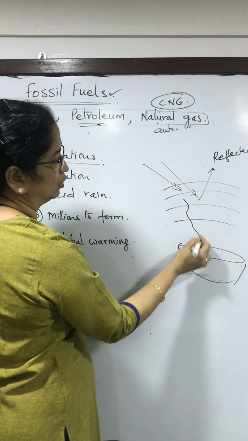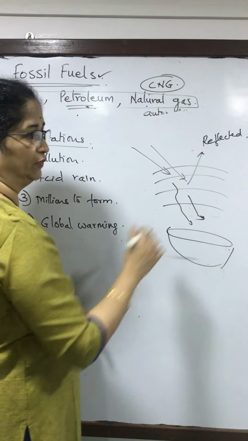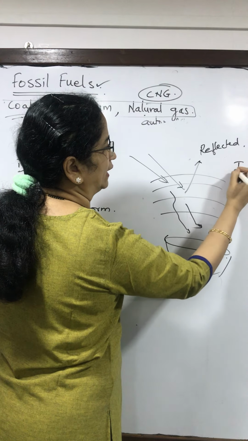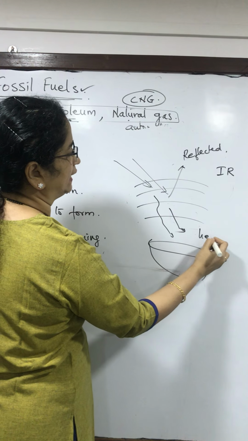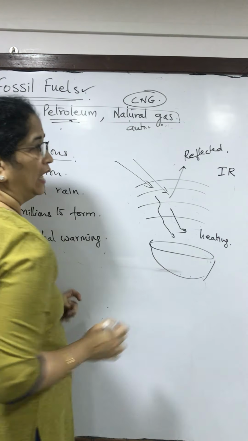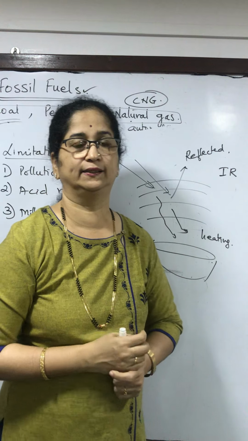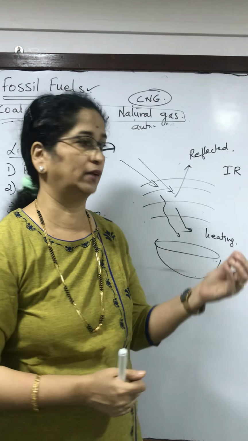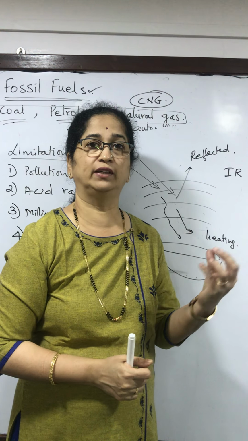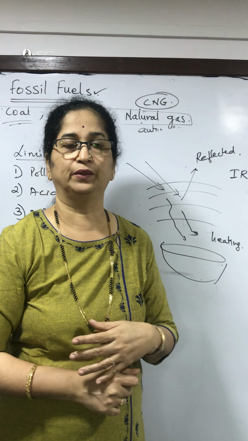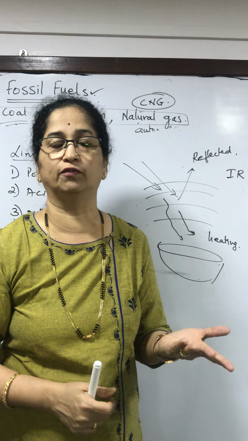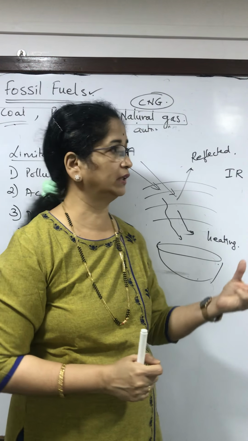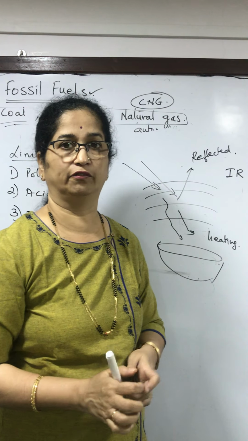Some of them will enter the Earth's atmosphere, and there the infrared rays will cause a heating effect. Now the heating effect was necessary for survival. An appropriate amount of heat had to be trapped here so that we could live a comfortable life. In some planets it is too cold for life to take place. So the heating effect was required so as to sustain life.